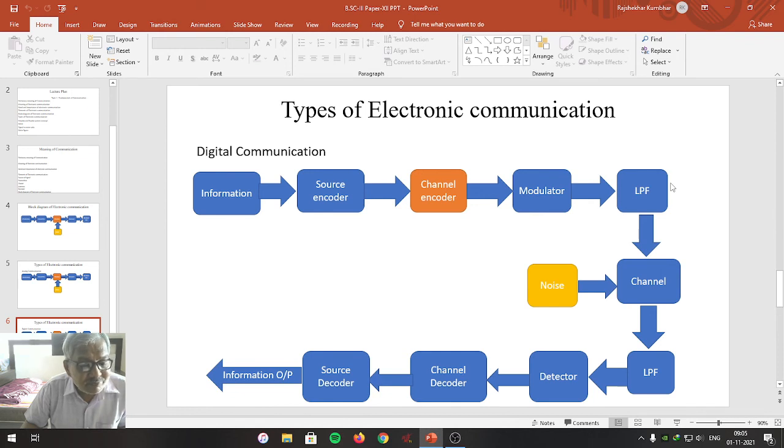These waveforms are the digital representation of the channel coded word. Then the signal passes through the channel in the form of radio frequency or high frequency along with the carrier wave.